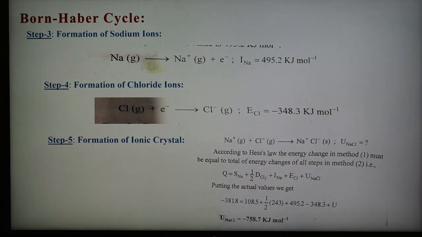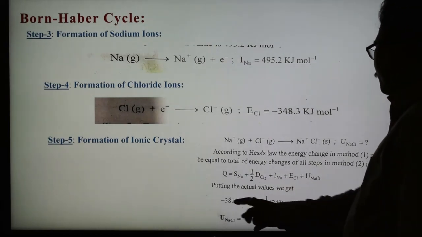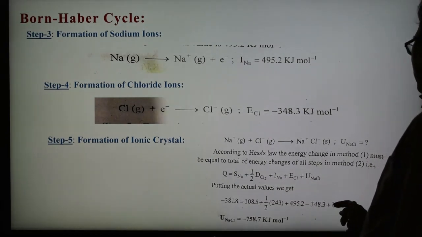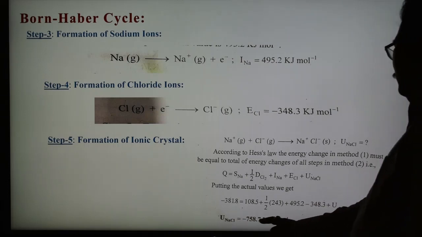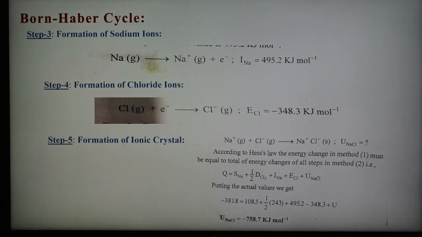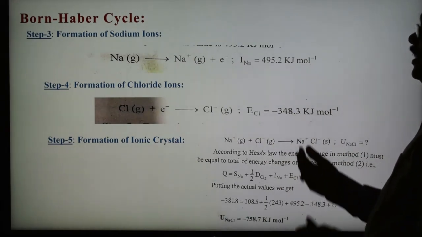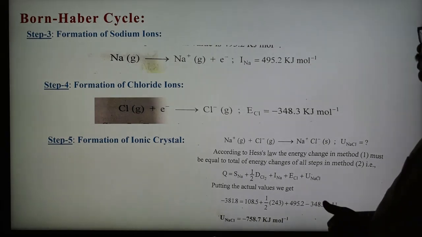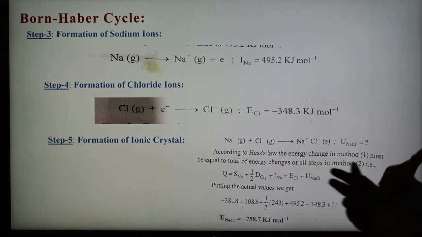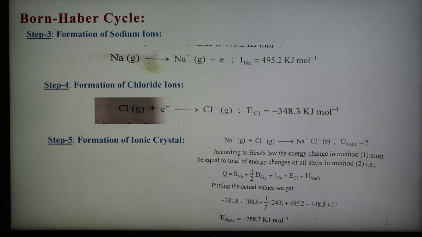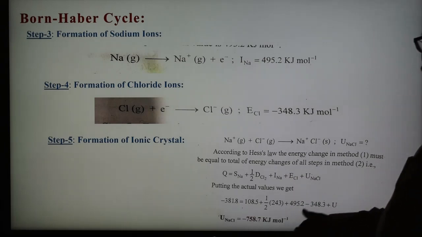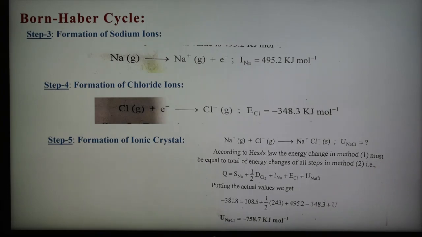So according to Hess law, putting the actual values of all these, we have substituted all the values. U, that is the lattice energy of NaCl, can be determined. So U NaCl comes to minus 758.7 kilojoule per mole, energy released. By definition, when two ions combine, energy gets released, and energy is required to separate the ions from 1 mole of solid. So here two ions are combining, therefore energy is released, and the release of energy is represented by a negative sign. So minus 758.7 kilojoule per mole of energy is released during the formation of 1 mole of ionic crystal NaCl.